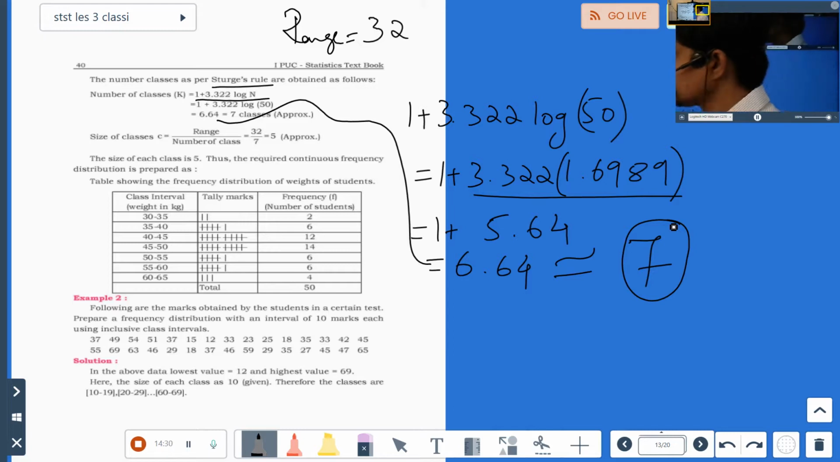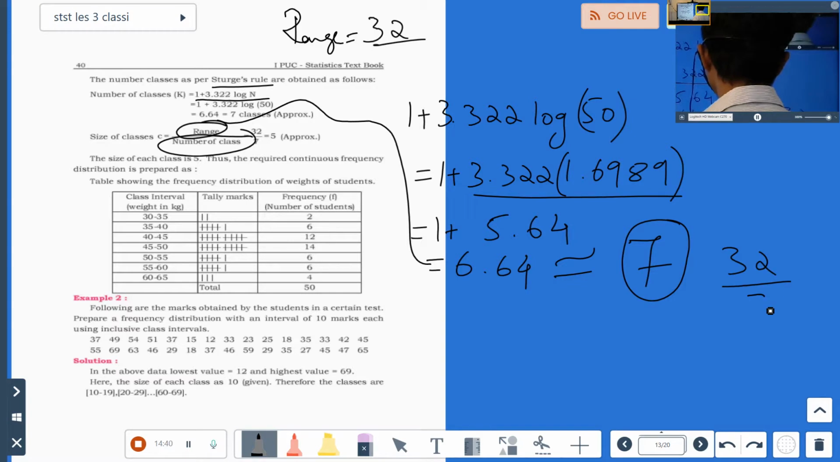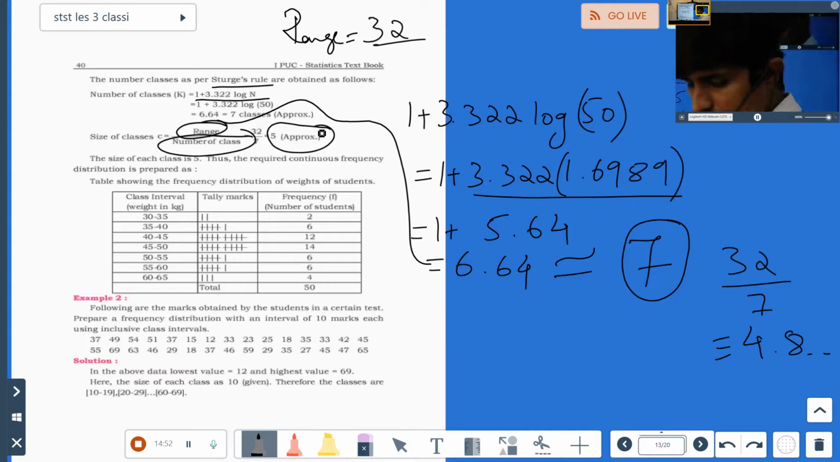Okay. Now how to take the size of a class? The size of the class is given by range divided by number of classes. What is the range? 32. So 32 divided by 7. It is approximately 4.8 something or 4.9 something. But you cannot make the size 4.8. So it will be approximately equal to 5. So we have to do it from 5.